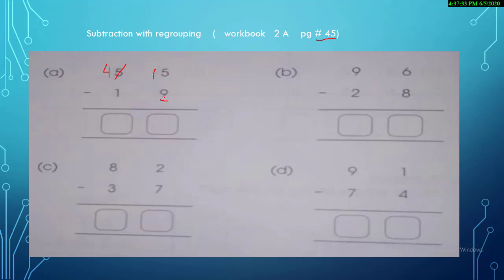So let's start solving the question. 15 minus 9. What will be the answer? Anyone who can quickly solve it? Yes, the answer is 6.